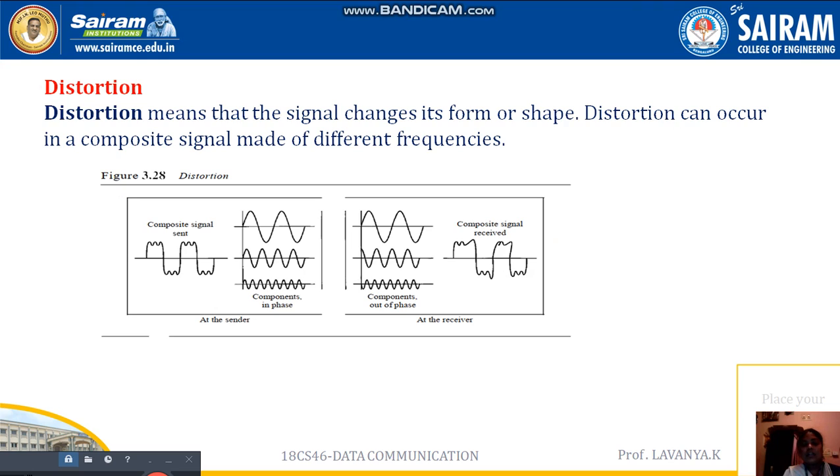The second one is distortion. Distortion is when the signal changes its own shape or style. Distortion happens only in the composite signal, not in the simple signal. A composite signal may have different frequencies, different shapes, and different types of signals, all included in it.